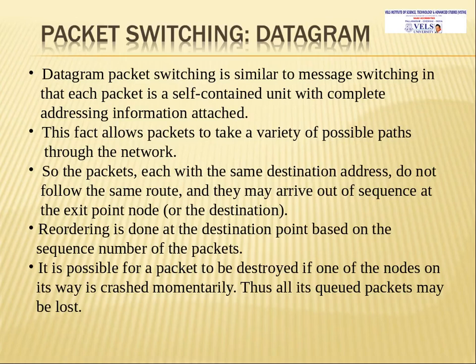If there is only one receiver but five packets are going to be received by that receiver, each of the five packets will travel in a different route, not the same route. Reordering is done at the destination point. It is possible for a packet to be destroyed if an intermediate node is a dead node, or if any fault occurs in an intermediate node, the packets received by that node may also be lost.